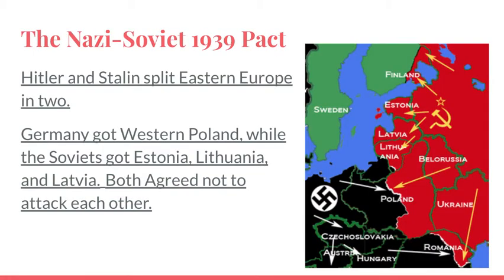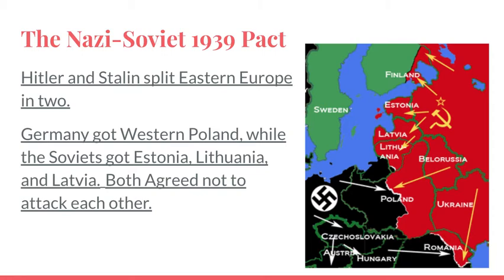But the Nazis and the Soviets, you got the Nazis in black here. You can see the regions that they're going to take over, and the Soviets in red. They both want land. Remember, the Russians gave up land to the Germans to get out of World War I. That land was then gobbled up by the Treaty of Versailles, so the Russians have lost land because of the treaty. The Germans lost land because of the treaty, and they decide to make a non-aggression pact.